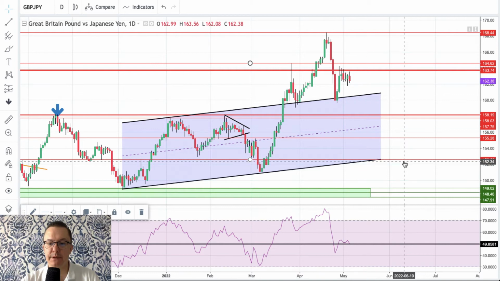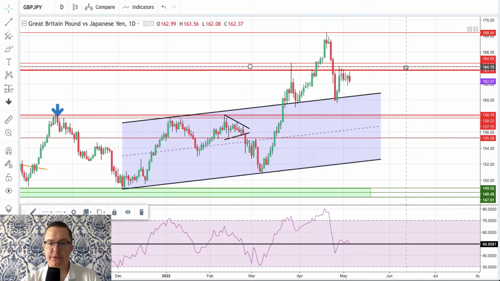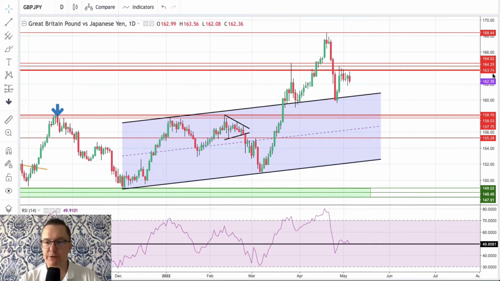We're gonna build a little bit of a zone here. There is a zone between 163.74 and 164.62. This is a very important zone, because if it's broken, then the next target will be 168.44, the high from the 20th of April. What else do we have here? This is our top. We should pay attention to this level right now on the British pound.